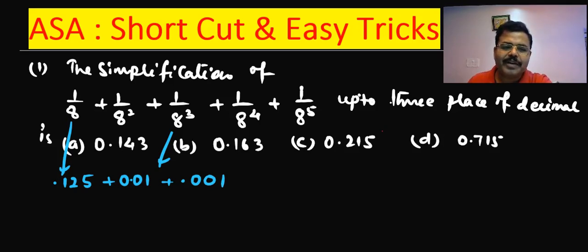So if you add these, obviously the first option is most appropriate, because it cannot be the third place digit. The second place digit would be 3 plus 1 something, so 4 can be maximum, and 5 plus 1. So we can easily reject all of the other options without doing anything, and we can answer the question as the first option.